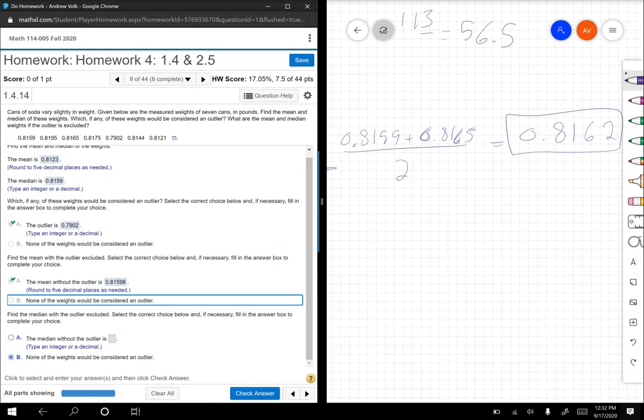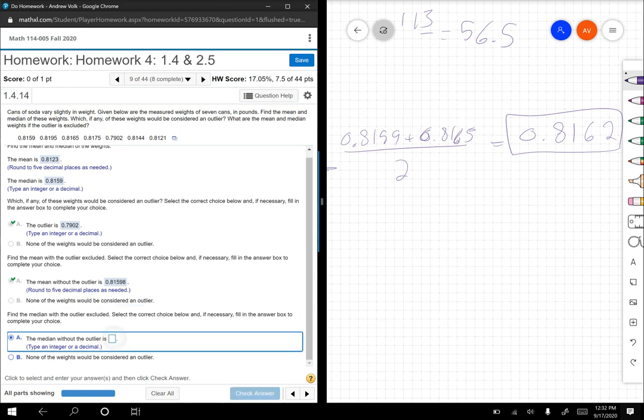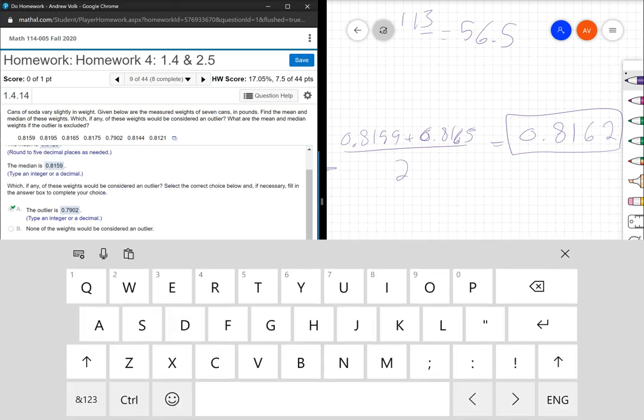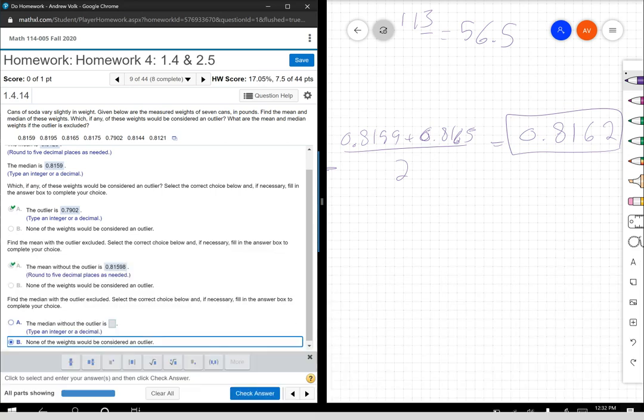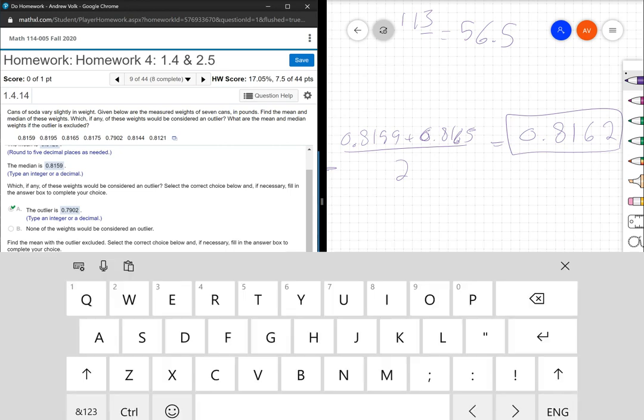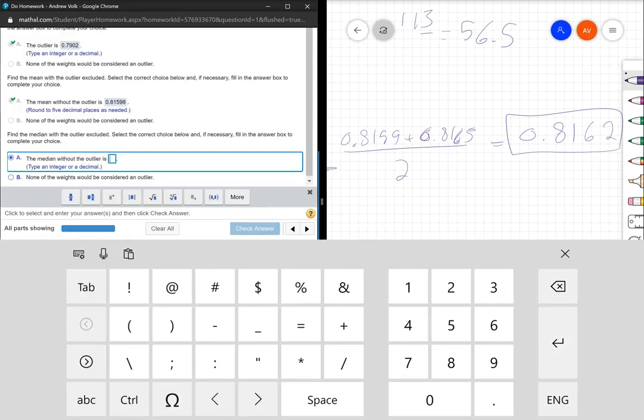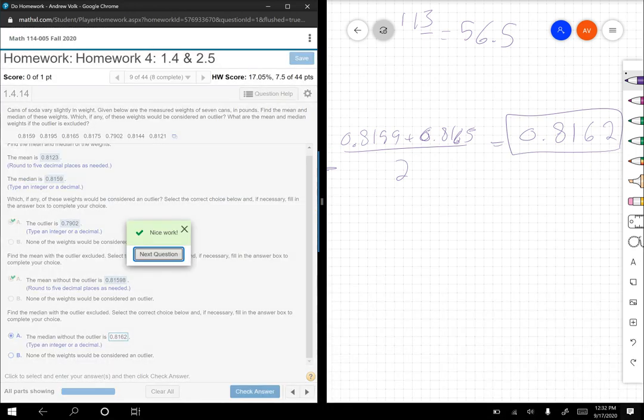Oh, I typed in the wrong place because I wasn't looking. Let's try this again. 0.8162. I'll close it. Oh, see, I'm just not typing it in right. There we go. 0.8162. Yay.